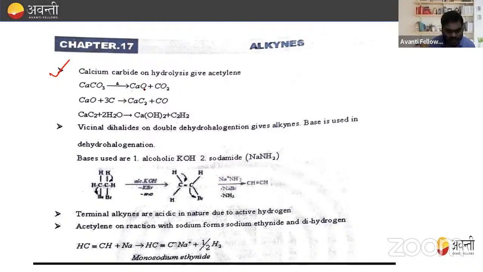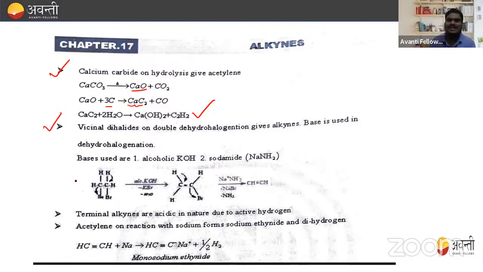Now, this CaO, that is quicklime, combines with carbon to form calcium carbide. Okay, this is known as calcium carbide. This calcium carbide on hydrolysis produces calcium hydroxide plus acetylene, that is ethyne. So this is how you can prepare acetylene or ethyne by using calcium carbide.